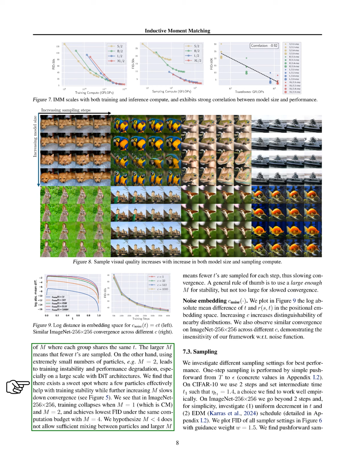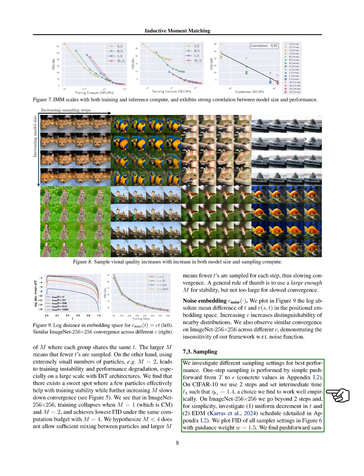hinders convergence. Specifically, in ImageNet 256 by 256, training fails with m equals 1 and m equals 2, while m equals 4 yields the best FID under the same computational budget. We also explore noise embedding, observing that increasing the distinguishability of nearby distributions improves performance. Our framework shows consistent convergence across different settings.